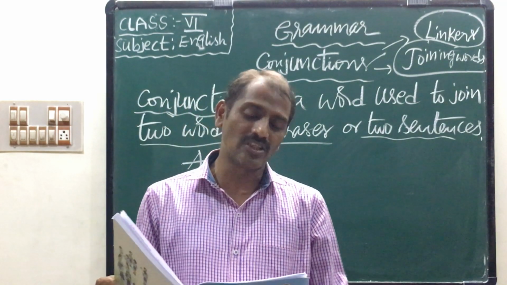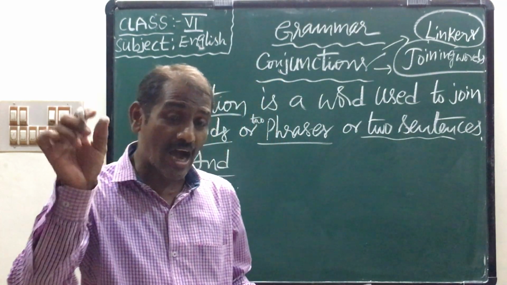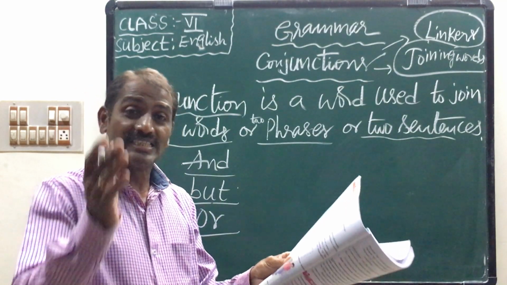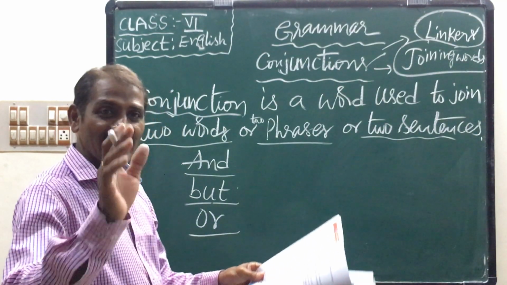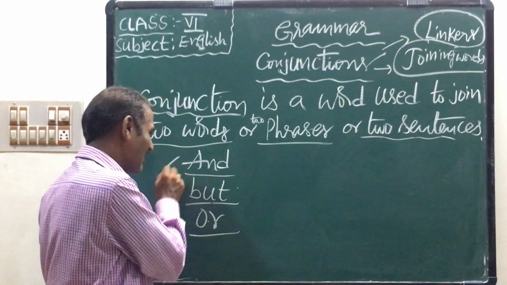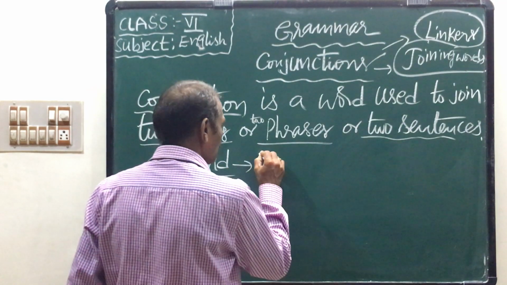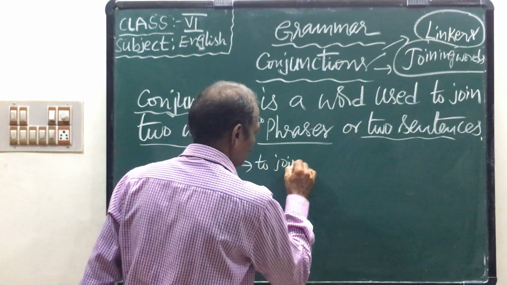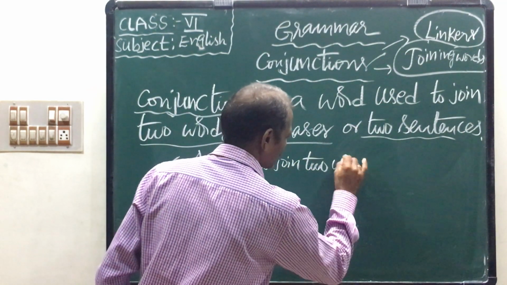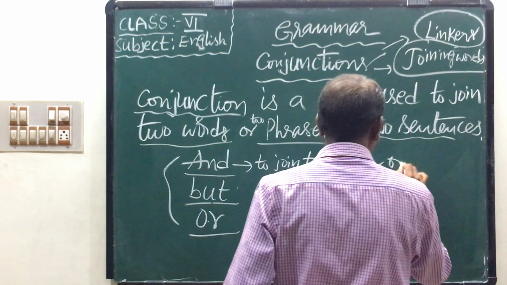These are the three examples. The first example has bold letters, bold meaning thick and dark, and the conjunction. Second, "but" is a conjunction. Third, "or" is a conjunction. And, but, or are conjunctions, but each is different. "And" is used to join two words or phrases.